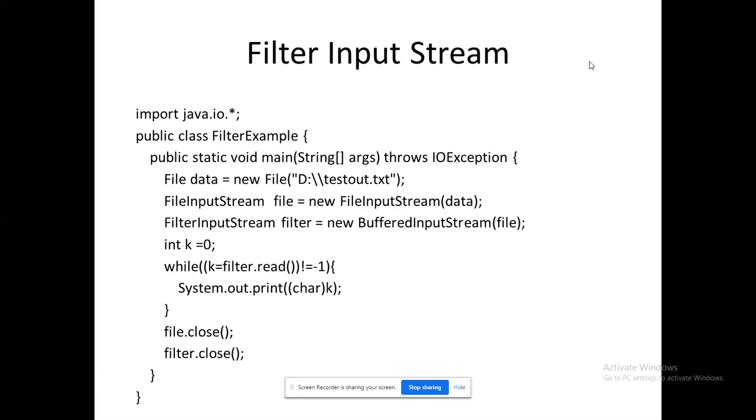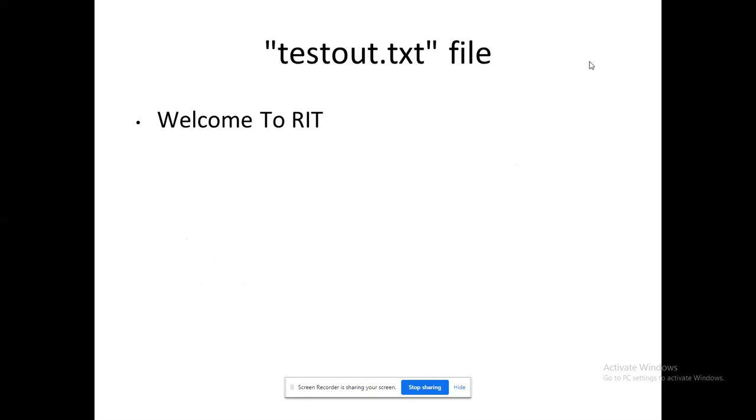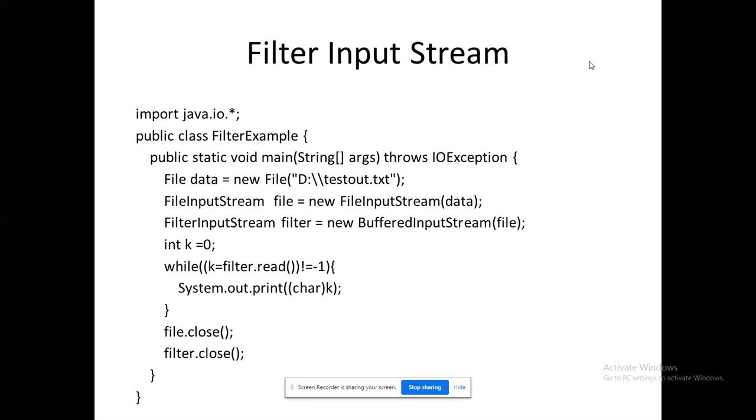So while I am going to display this, what is available within this file? Already I have typed "welcome to RIT" within this file. Once I execute this program, in my console, in the black screen, I will get this output. What is the output? I will get "welcome to RIT". This is the understanding of the content.